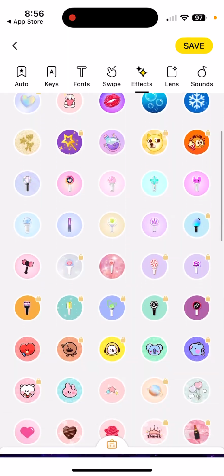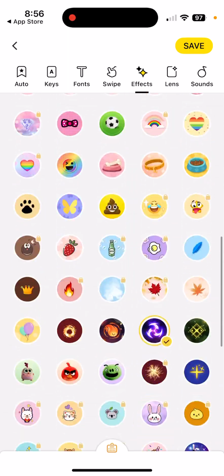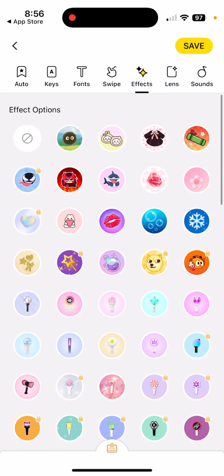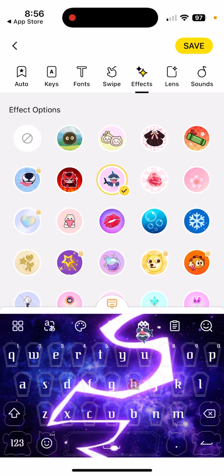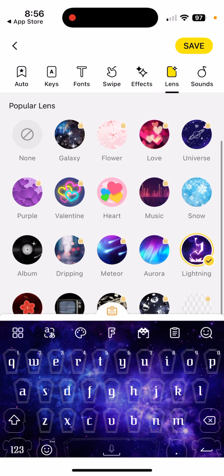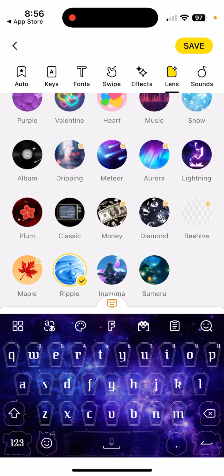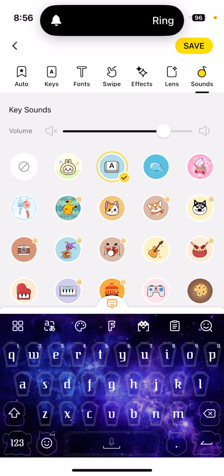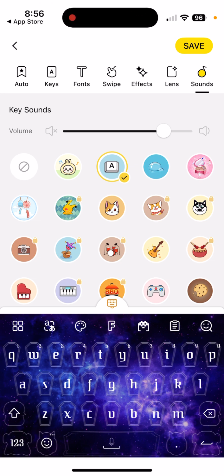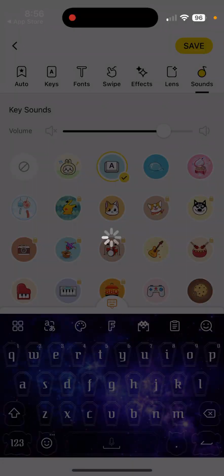And then effects. Basically this stuff, I recommend, oh, what the heck? They look different. Oh, wait. These are the effects when you type. Hold on, let me test out this. Okay. And then lens, I'm just going to choose ripple so I can see it. For boys that like gaming, I like this one. This sound, it's a keyboard sound. It's pretty nice. And then you're going to want to click save.